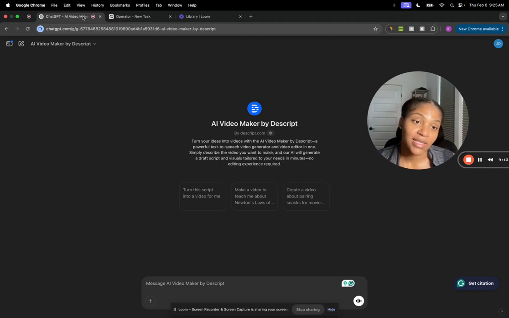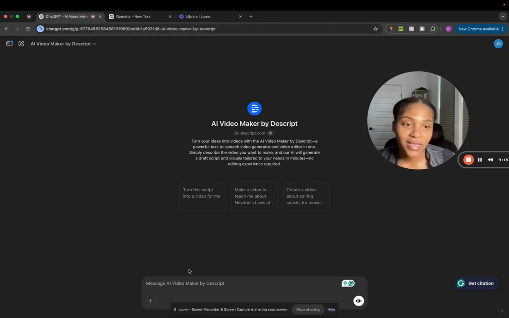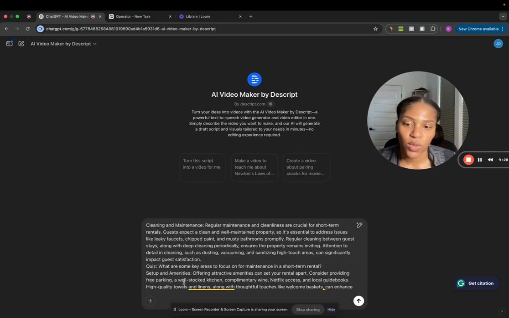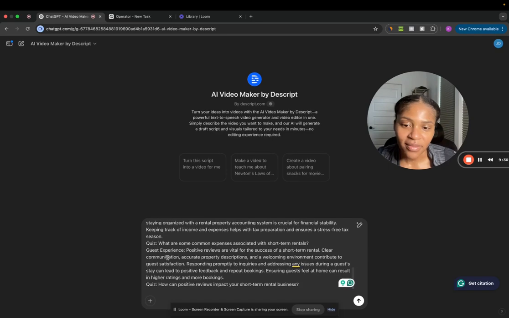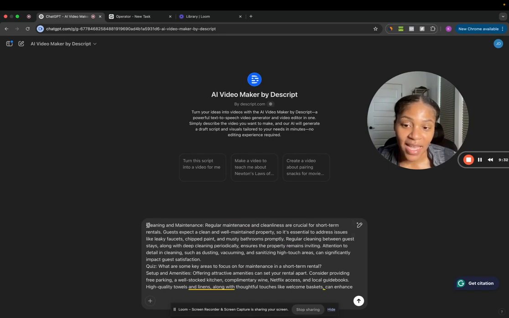So Descript is another platform, and they built this into ChatGPT so we can input the content that we want to create, and it'll automatically plug it into Descript, which is pretty awesome. And so this is a cool way of discovering new tools. So I'm just going to copy and paste exactly what I got from Operator, and then I'm going to give some more context.